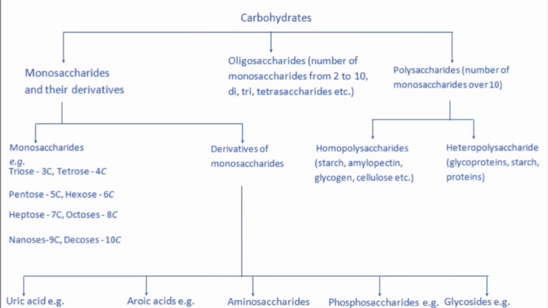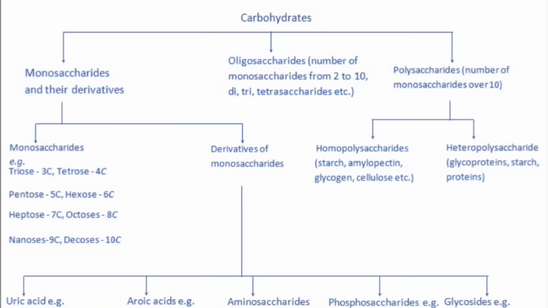Now again, the second one is called oligosaccharides, where the number ranges from 2 to 10. On hydrolysis, they give you 2 to 10 monosaccharides. If they give only 2 monosaccharides after hydrolysis, they are called a disaccharide, and in the same fashion tri, tetra, penta, hexa, hepta, octa, nona, deca. And if a sugar molecule on hydrolysis gives you more than 10 monosaccharides, that sugar molecule is said to be a polysaccharide.